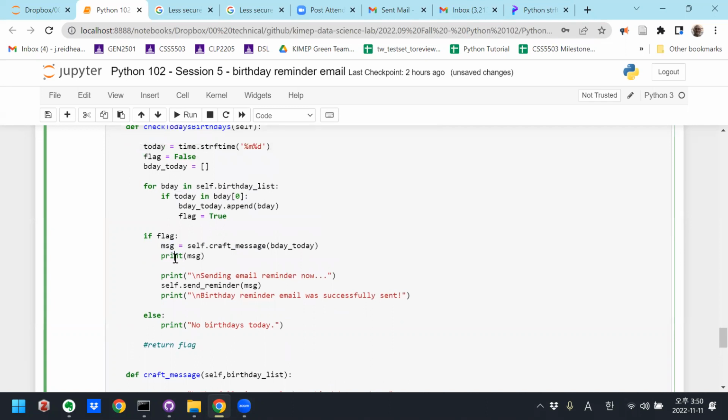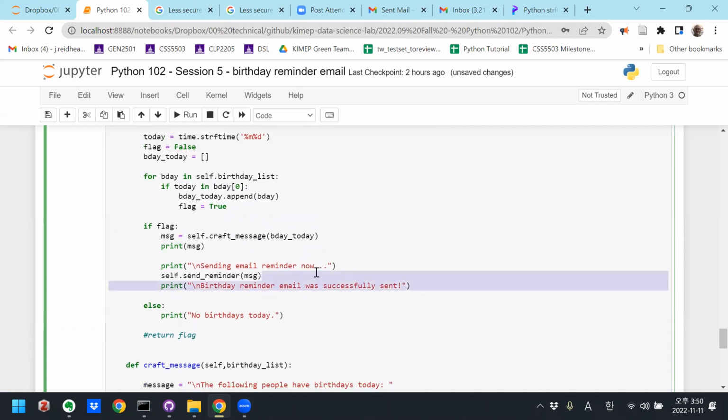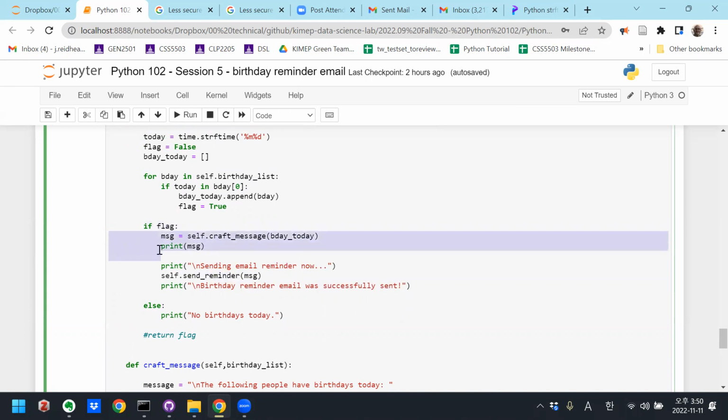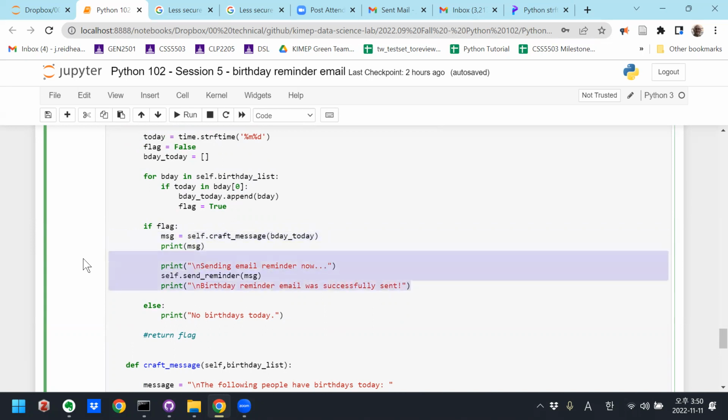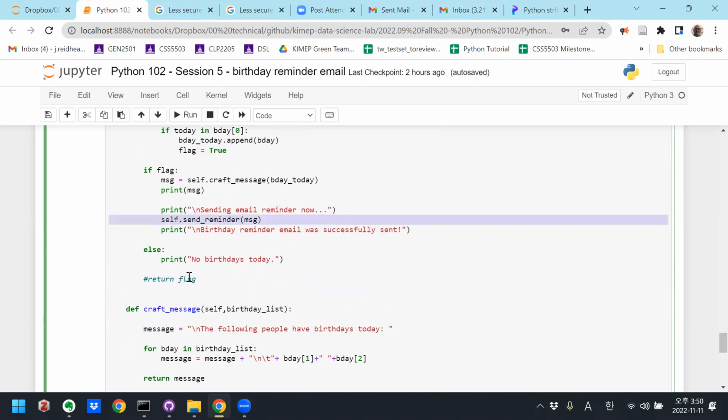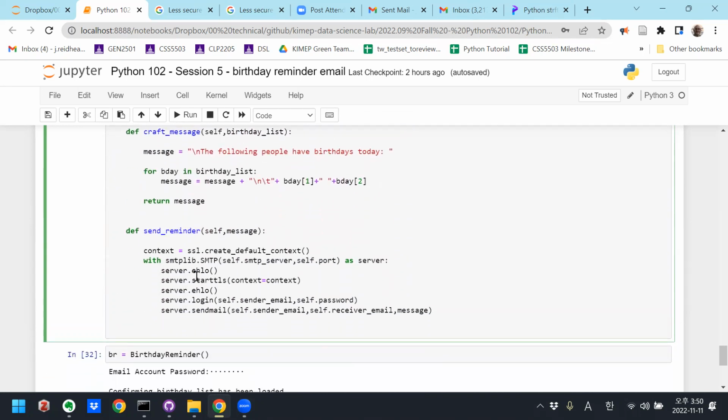We'll print it out. Now, the one thing that's different here is I'm actually going to have this function then send out the reminder, right? So if we have birthdays today, we'll do two things. We'll craft the message, and then we'll just go ahead and send the email out, right? But that's only in this if flag is true. And so if the flag is true and we have a message to send, then I'll say we're sending the email reminder now, and I'll call the send reminder function, which I've saved down here.